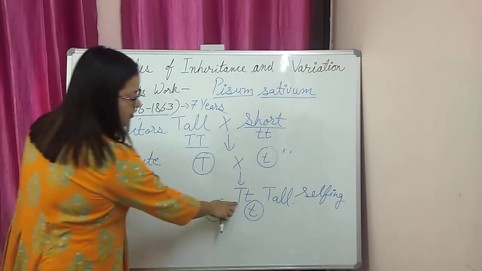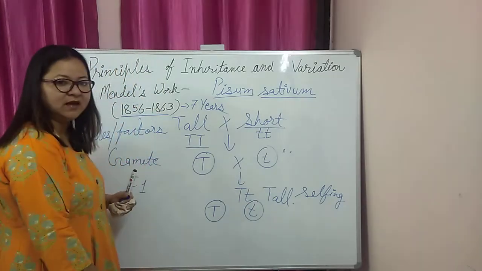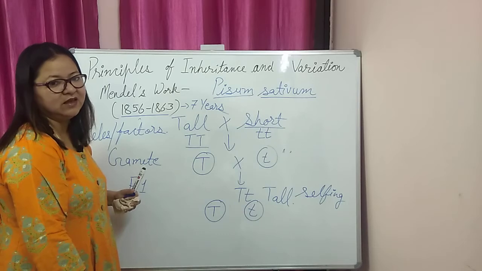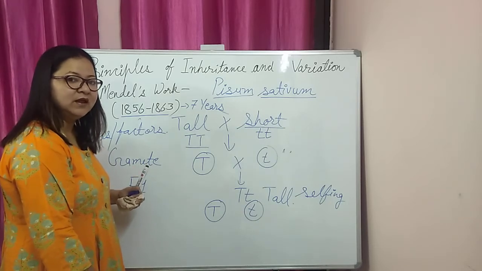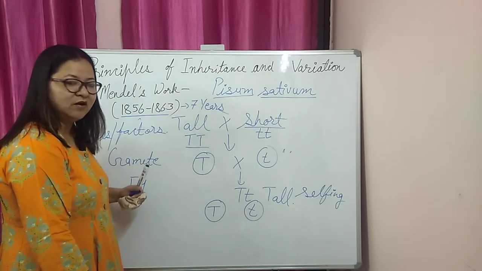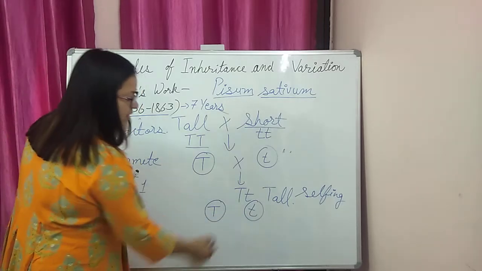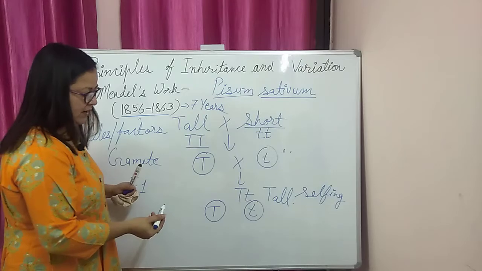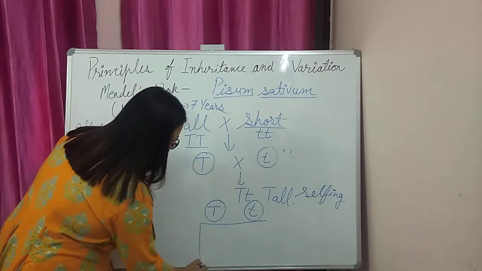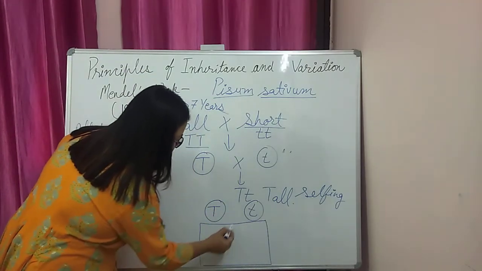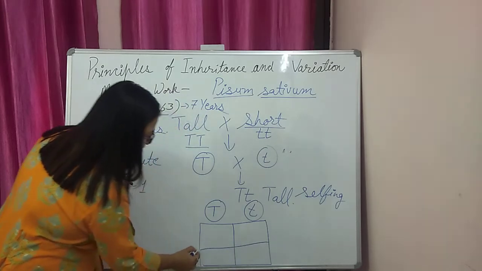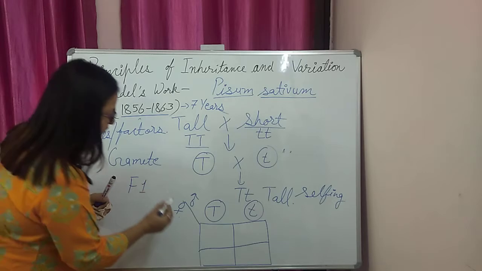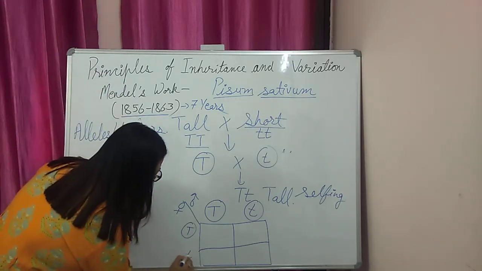So this was the tall plant. We can use the word hybrid, but the gametes are pure. So the second law, the law of segregation, is also called the law of purity of gametes. Now this kind of gamete will be formed as male gametes, and similar gametes will be formed in the female plant. We can use such a graphical representation, which is called a Punnett square. So the female plant will have gametes capital T and small t.